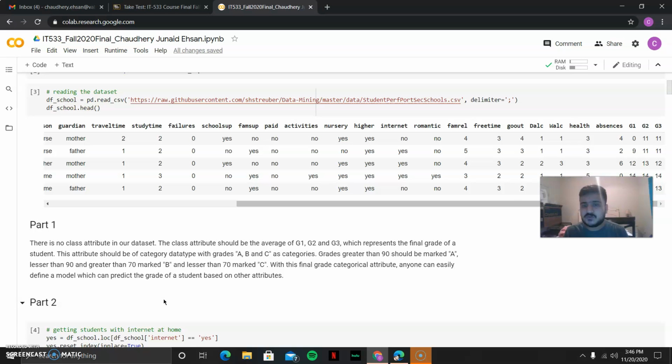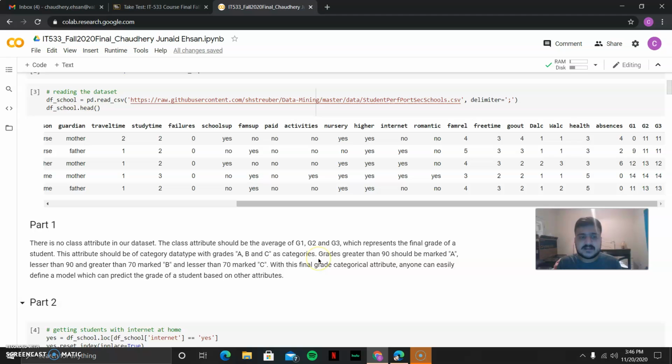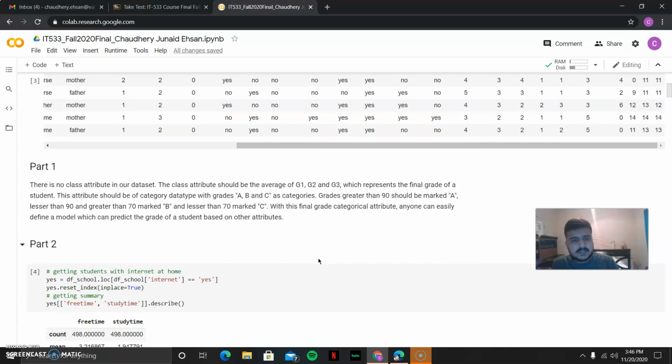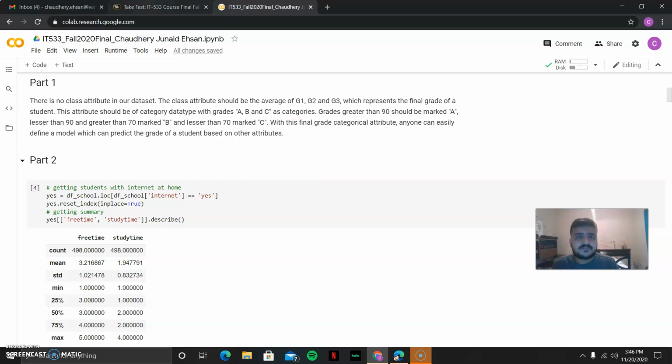Grades greater than 90 should be marked as A, greater than 70 as B, and less than 70 as C. With this final grade categorical attribute, anyone can easily define a model which can predict the grade of a student based on the attributes. So here we can see there's no class attribute in our data set for G1, G2, and G3. Next, let's jump towards our next question.